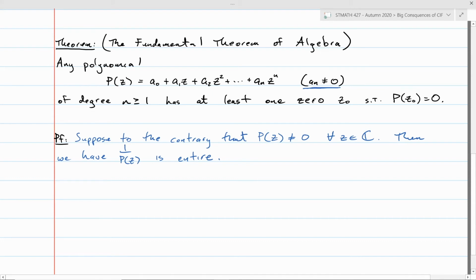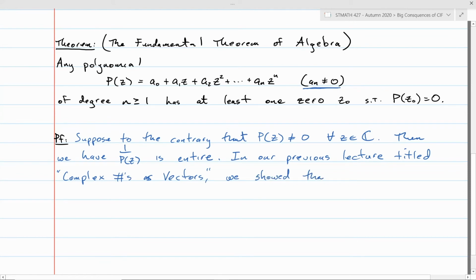So I'm going to have to ask you to remember something, which you probably won't remember, but you can go look it up. In a much previous lecture, called Complex Numbers as Vectors, we actually showed that there has to exist some positive real number r such that, and this was true for any polynomial, the modulus of 1 over p of z has to be less than 2 divided by the modulus of the leading coefficient times r to the n.